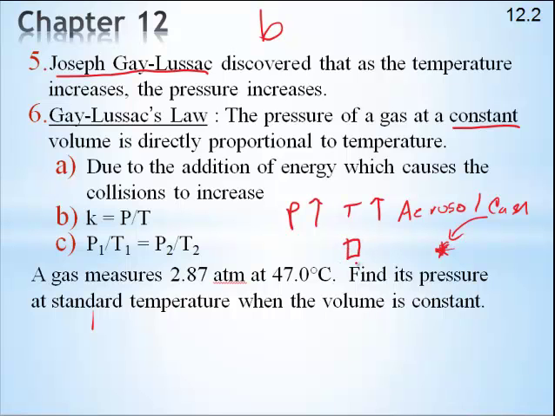And we heat it up. Fire, we heat it up. What's going to happen? Eventually the pressure is going to get so great that it will overcome the holding capacity of the can, and the can will blow up. So you may not have known this, but Gay-Lussac's law is the reason we don't throw aerosol cans in the campfire for funsies.